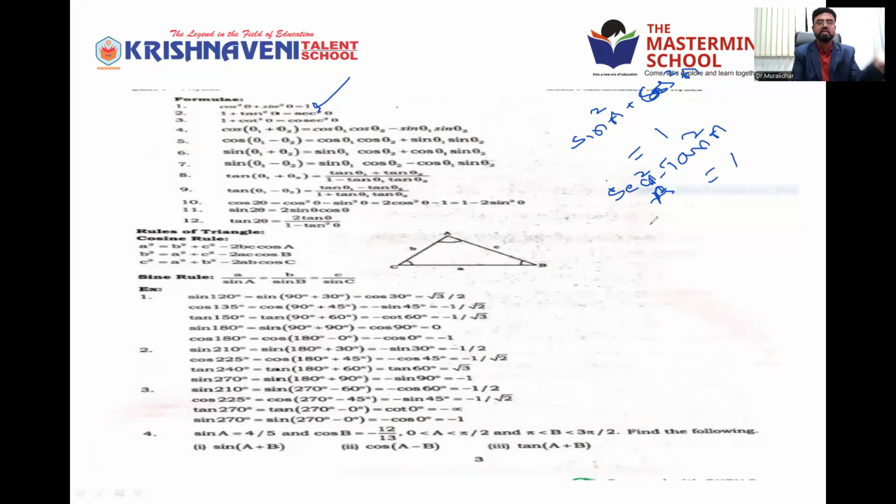Taking the 1 to this side, you get secant square theta is equal to 1 plus tan square theta. Then we have cos(A minus B) and cos(A plus B): cos A cos B minus sin A sin B, clearly visible there. Then cos(A minus B) is cos A cos B plus sin A sin B. For minus we get plus, for plus we get minus. You need to remember these formulas because you have to apply them in physics also. Some physics concepts we need to apply.